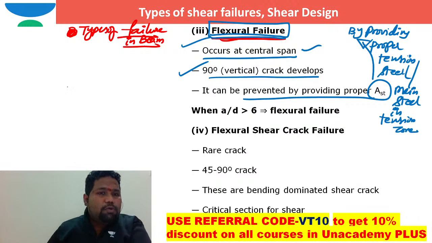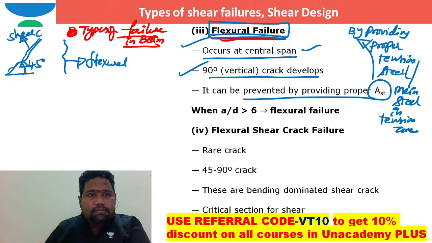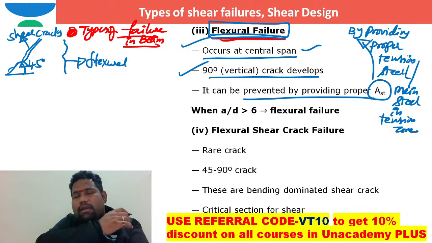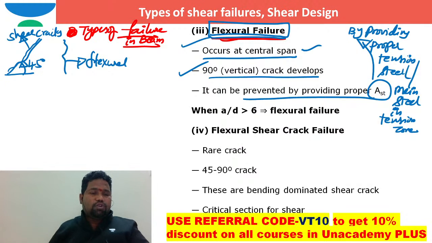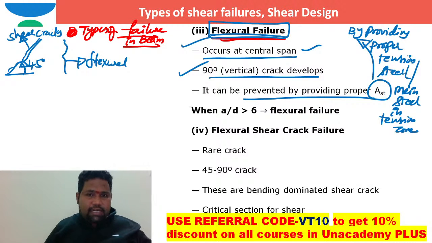So whenever you see cracks in vertical direction, these are flexural cracks. Whenever you see, at the supports, cracks in an inclined way at an angle of roughly 45 degrees, such cracks are shear cracks, maybe because of diagonal tension or diagonal compression. If it is in the compression zone, it is a diagonal compression crack. If it is in the tension zone, those are diagonal tension cracks.